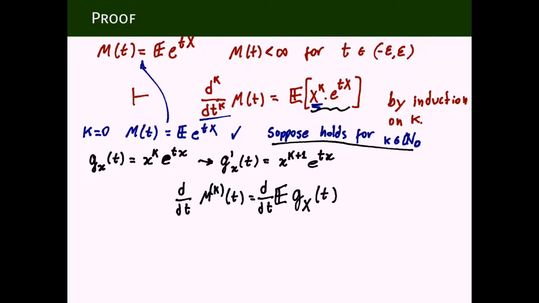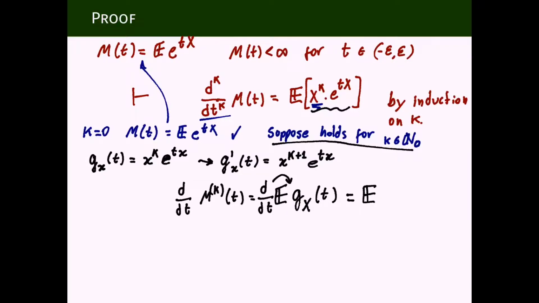Now, what is this? If we could now commute and enter the derivative, then this would become the expectation of the derivative of g, and we know what the derivative of g is.